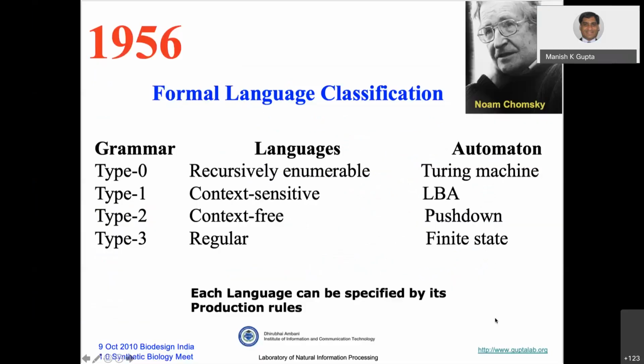Okay, so as you know, we talked about regular languages in finite automata. We talked about push-down automata, PDA, right?